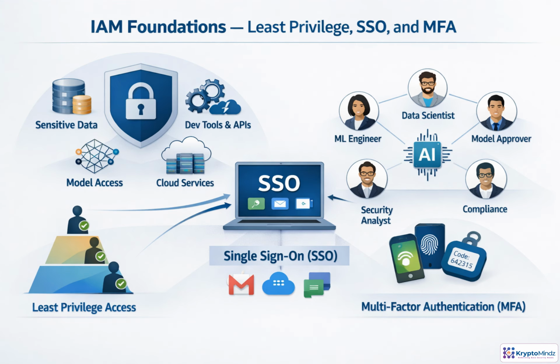Identity and access management is one of the first protections every AI system needs. Least privilege limits each person to the access their work requires. Single sign-on centralizes login and oversight. Multi-factor authentication adds proof before sensitive actions. Together, these controls reduce misuse across data, tools, cloud services, APIs, and model endpoints.